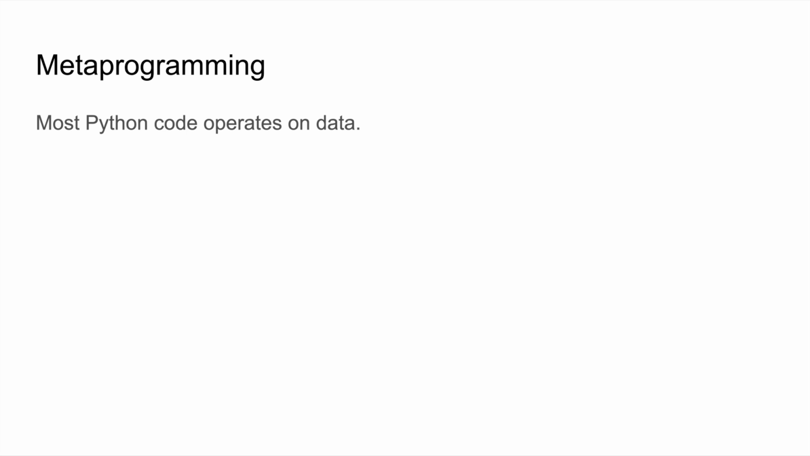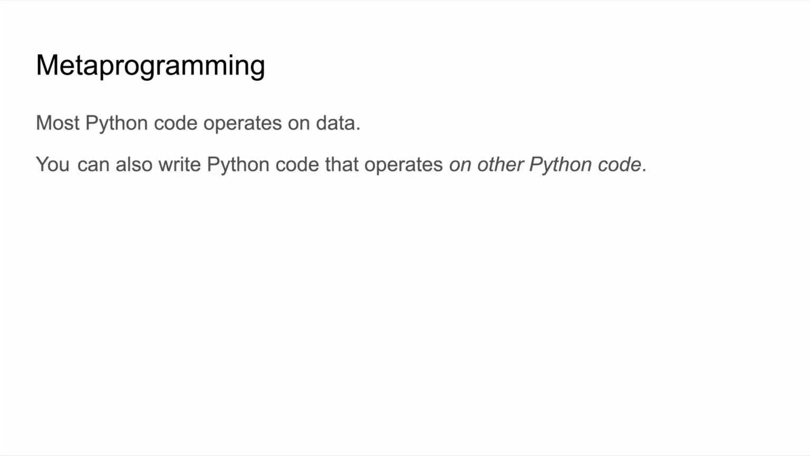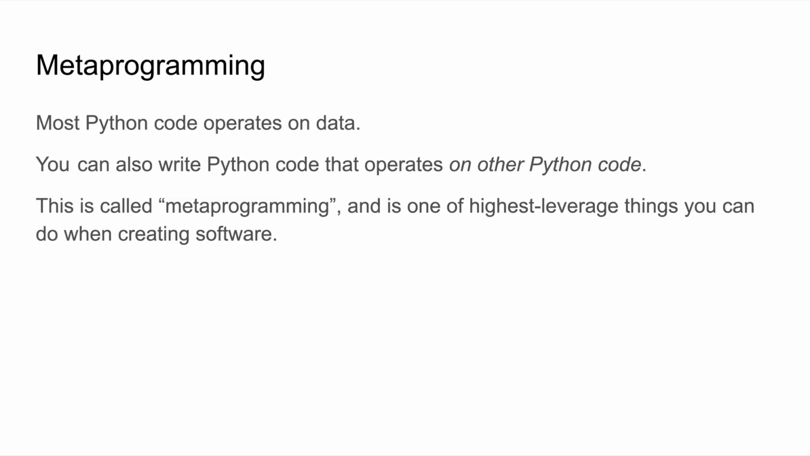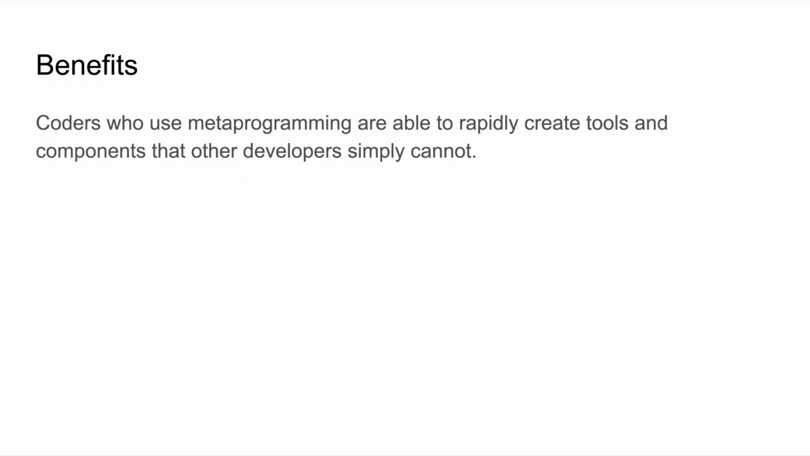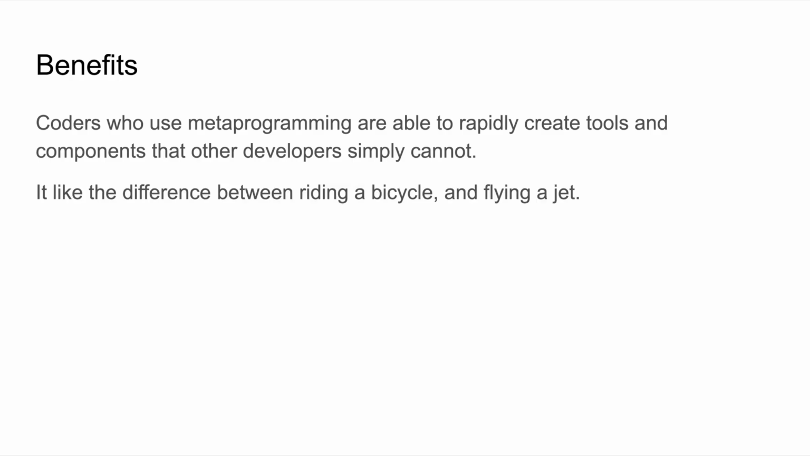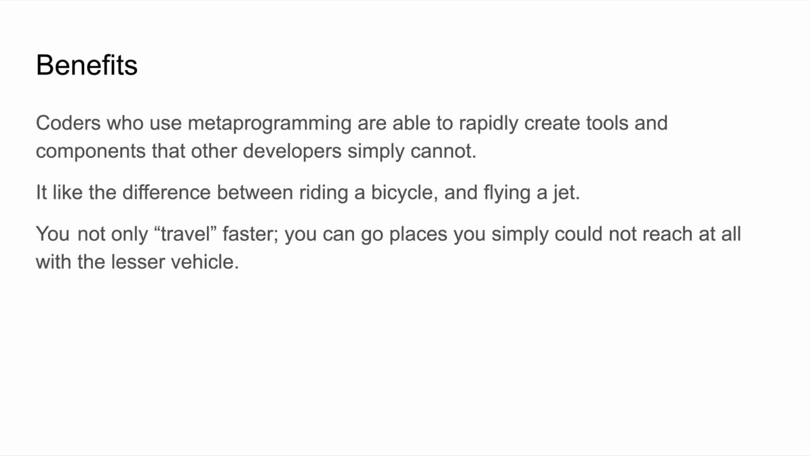Most Python code operates on data, but it turns out you can also write Python code that operates on other Python code. This is called metaprogramming, and it is one of the highest leverage things you can do when creating software. Coders who use metaprogramming are able to rapidly create tools and components that other developers simply cannot. It is like the difference between riding a bicycle and flying a jet. You not only travel faster, you can go places you simply could not reach at all with a lesser vehicle.